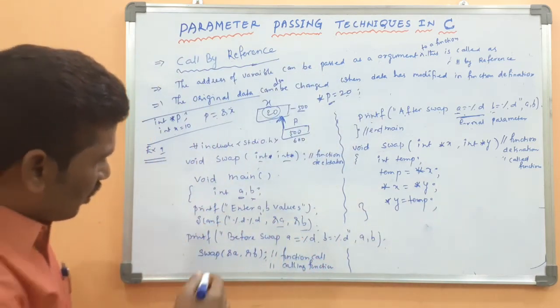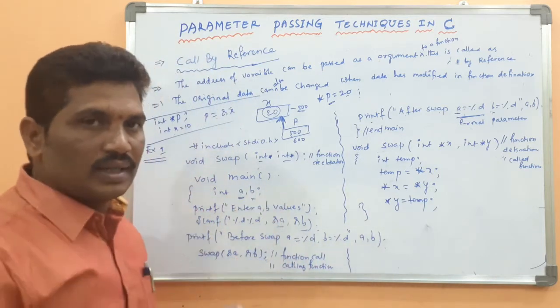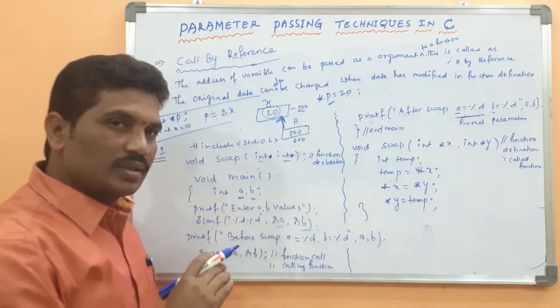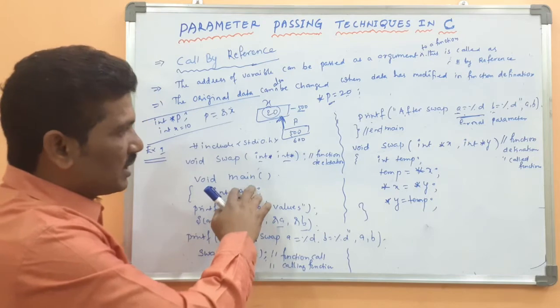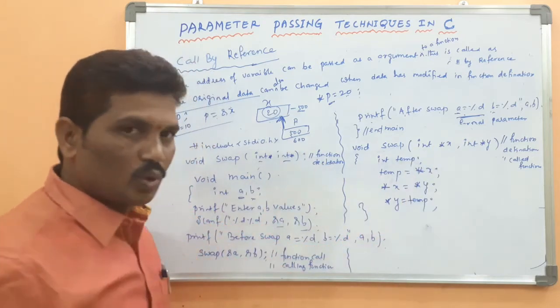Listen carefully, this concept is difficult to understand, so please focus here. This is the function declaration, this is the function call, and this is the function definition. Hope it is clear?